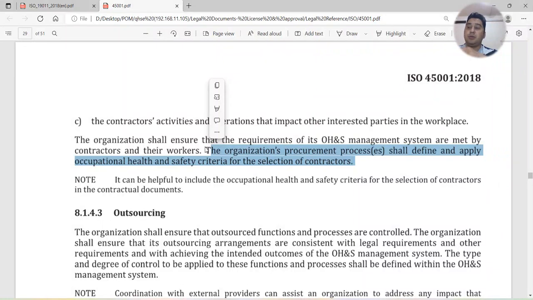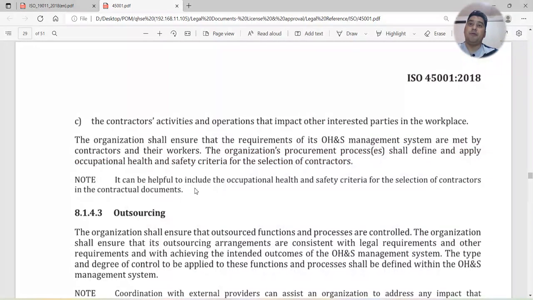Maybe you will check insurance related requirements for the contractor. Maybe you will do a supplier selection criteria pre-audit, and as per the audit, you will decide how many non-conformities and how much compliance there is. As per that, you will choose the contractor. So whatever your process to choose any supplier or contractor, that process should be identified and followed whenever you are selecting any contractor or supplier.